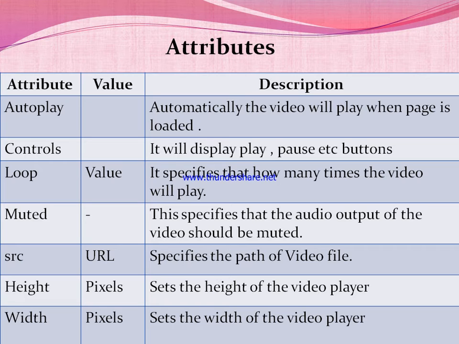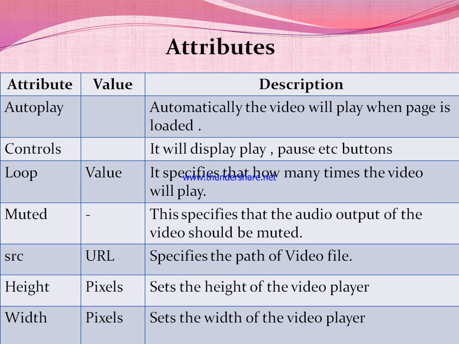SRC, source, that is uniform resource locator, specifies the path or video file name. And two important attributes are height and width. These two attributes take values in the form of pixels. I will discuss this point in the first lesson video itself: pixel stands for picture element, a dot. These two attributes set the height and width respectively of the video player.